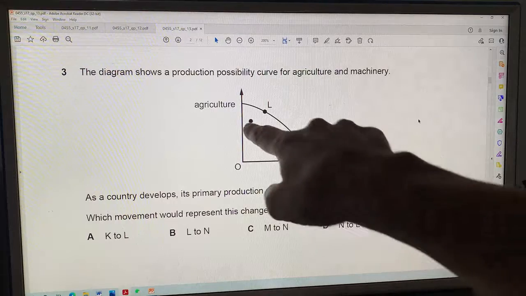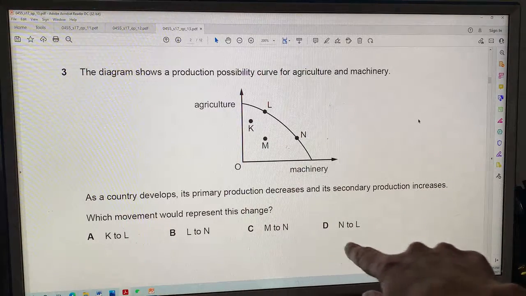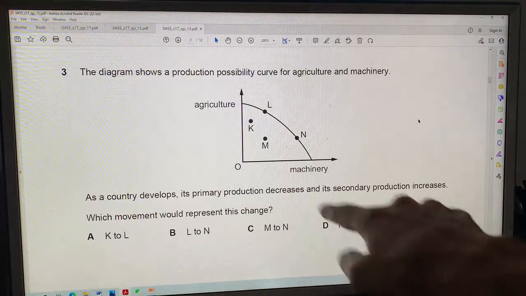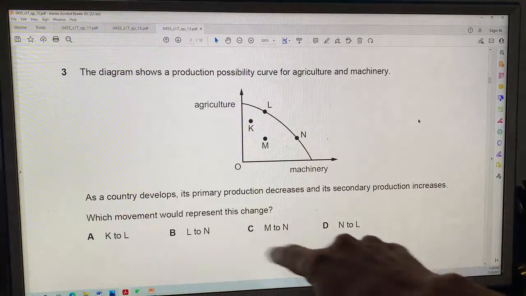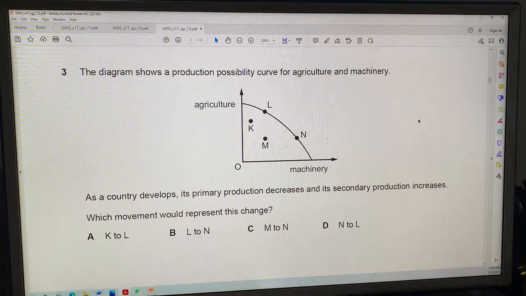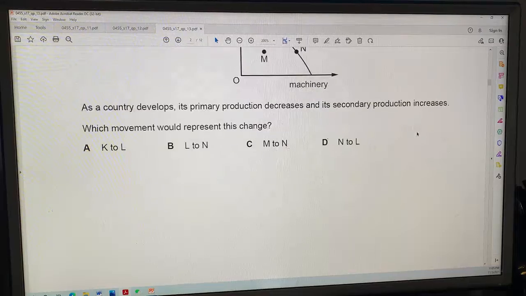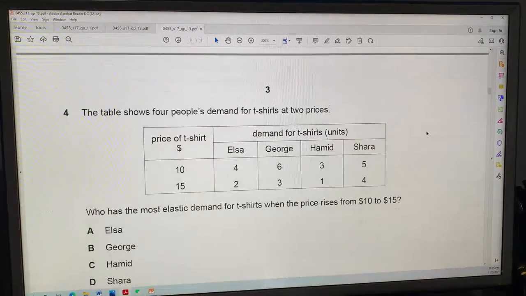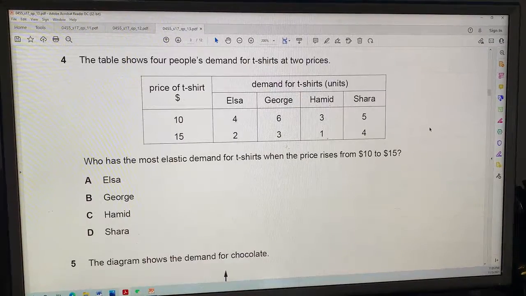You might say K to M, but fortunately, K to M is not a choice, and L to N just makes sense. Hope that makes sense. Ask a question down below if you don't see that. Let's do number 4.